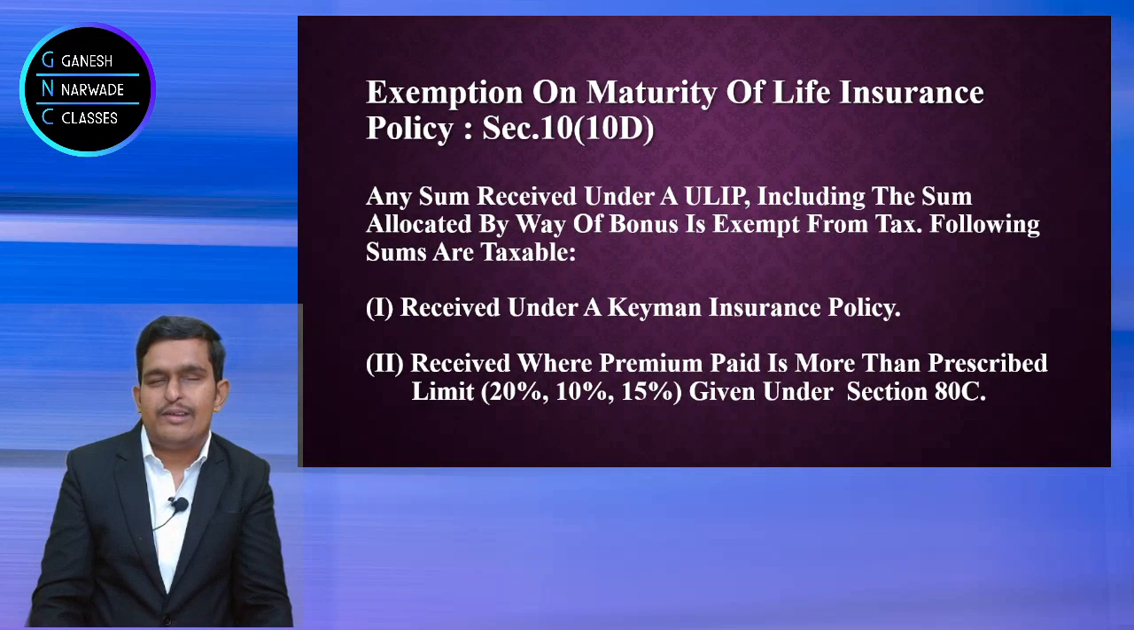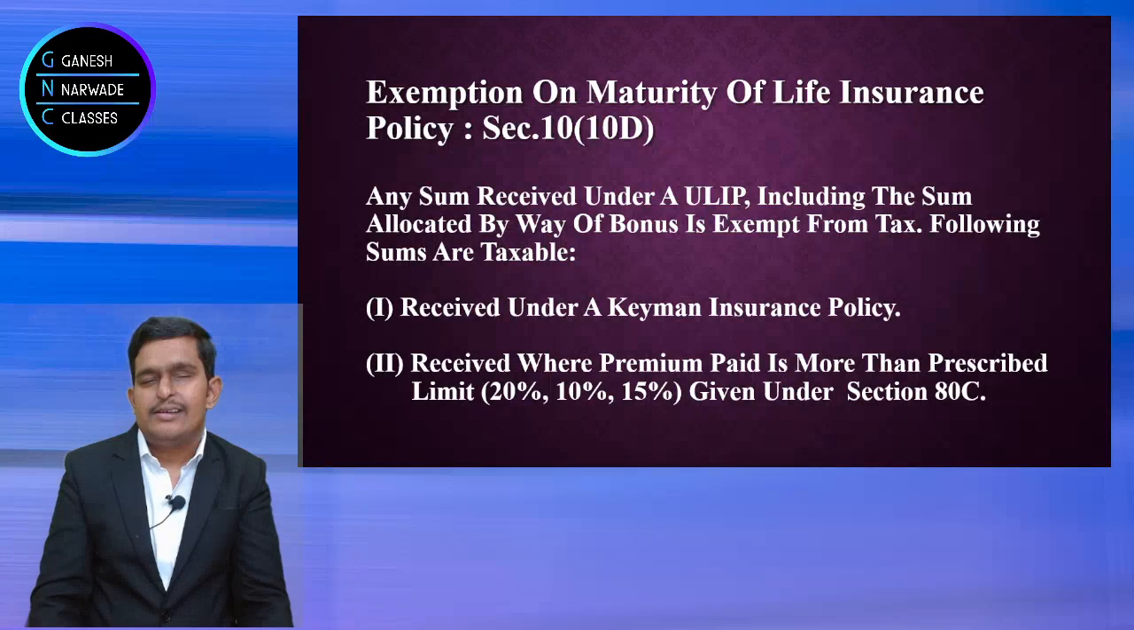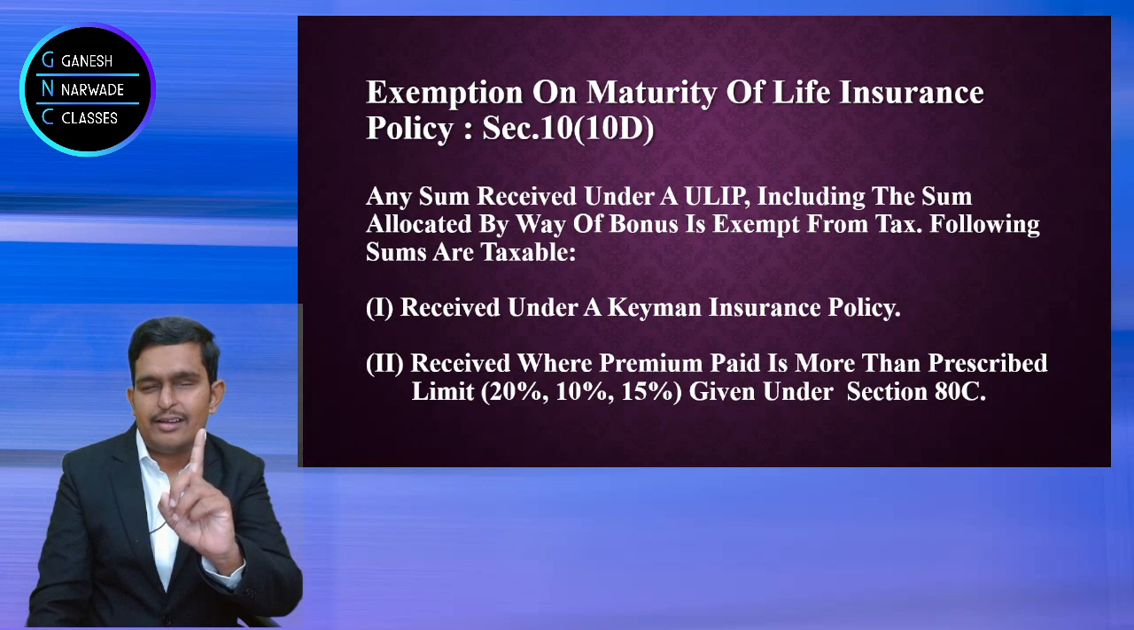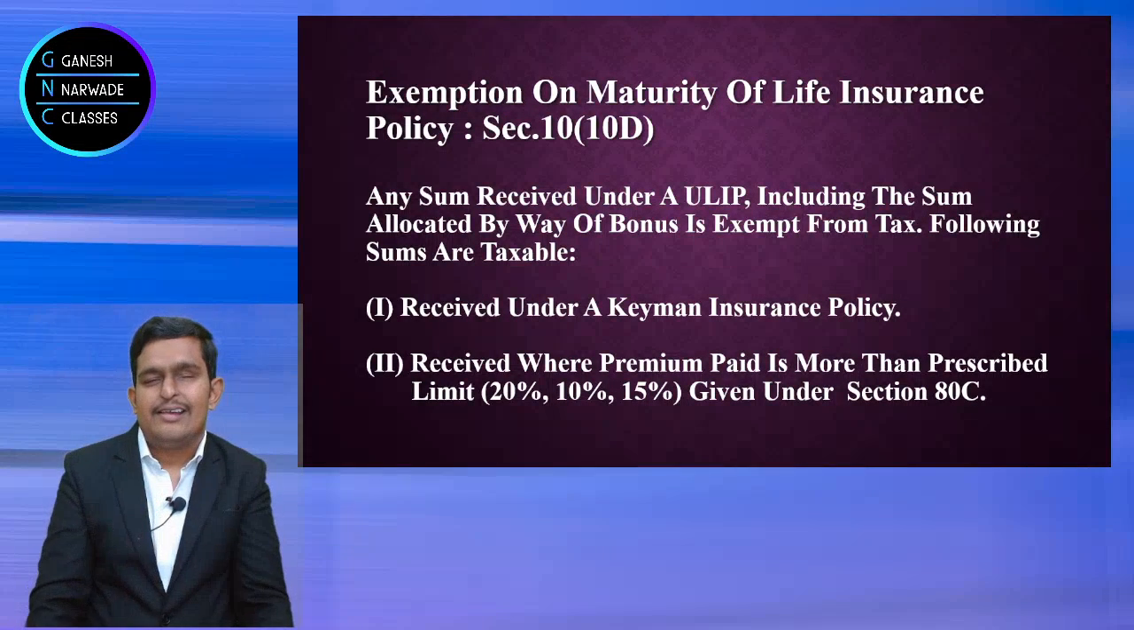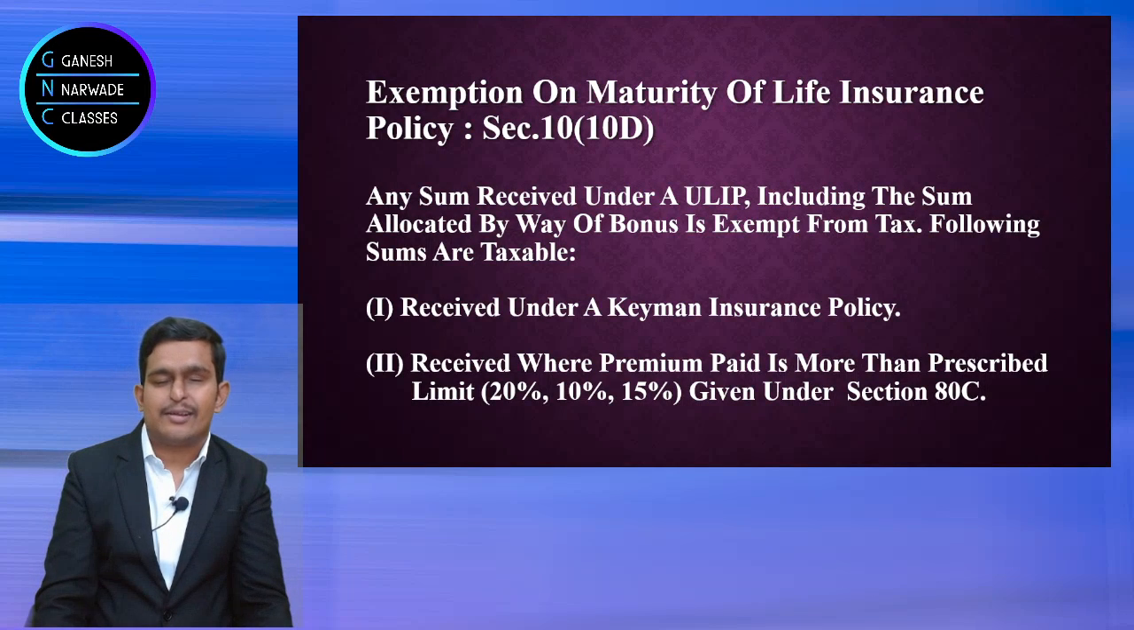Okay? So whenever you take any insurance policy, whether it is ULIP or any other, please keep in mind that your premium should be less than 10%. If you are disabled, then it can be less than 15%. And if it is before 1st April 2012, then it can be less than 20%. You will enjoy the exemption on maturity. And if the premium in any single year exceeds the specified percentage, then the entire maturity is taxable.